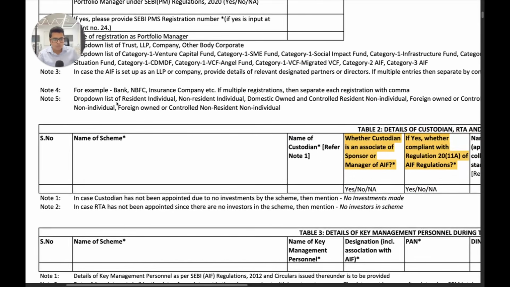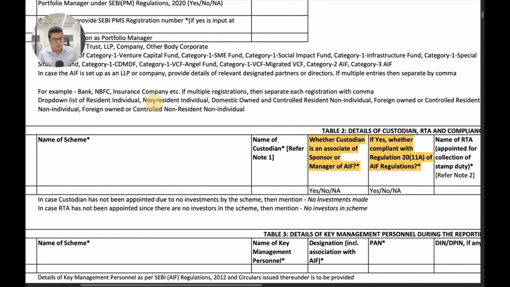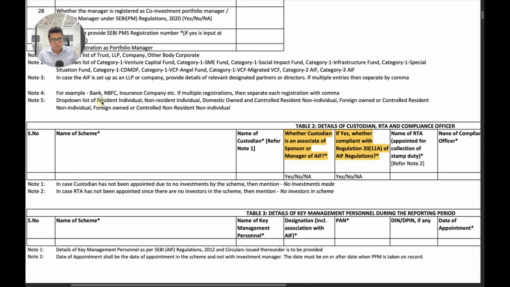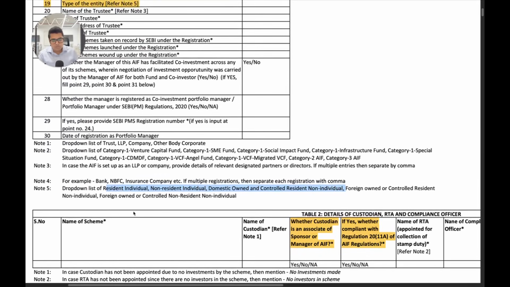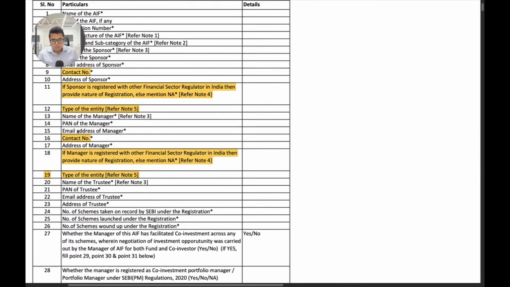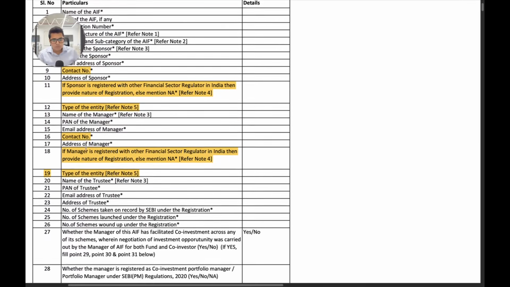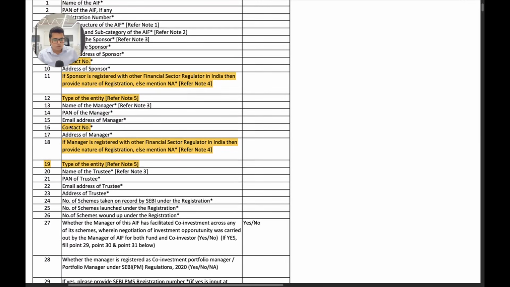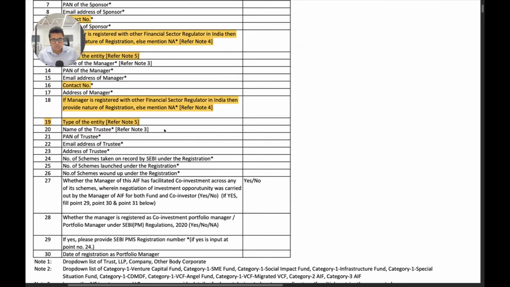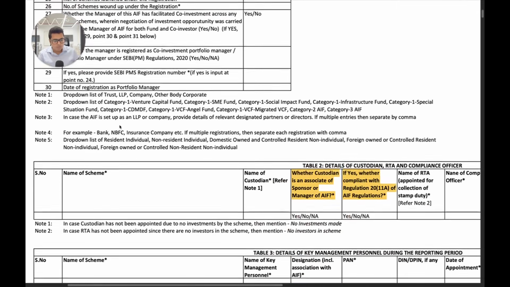So they have given a drop down. Again the same as we saw in the quarterly activity reporting format, which is resident individual, NRI, domestic owned and controlled resident individual. The same 5 categories that we saw in the quarterly format have been given here as well for the type of entity of the sponsor. Same to same has been done for the manager: contact number, registration with financial service sector regulator, and type of entity for manager as well.